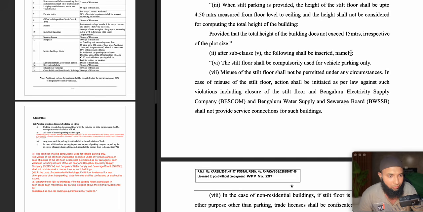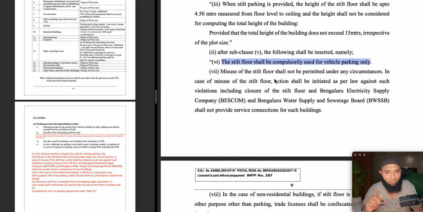After 5 they are going to insert: the stilt floor shall be compulsory for vehicle parking only. So very clearly understood, it is very strictly told, a clear addition, that is an amendment, that stilt floor shall be compulsorily used for vehicle parking only. There must not be any misuse of it. Okay. So what is the next thing?